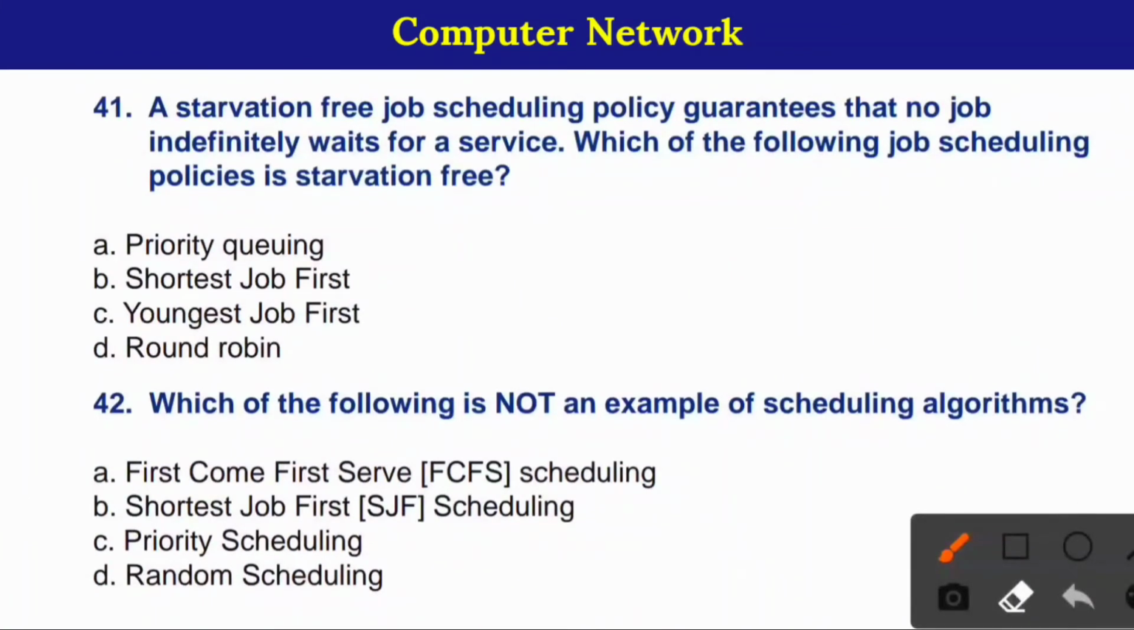41. A starvation-free job scheduling policy guarantees that no job indefinitely waits for a service. Which of the following job scheduling policy is starvation-free? Here correct option is option number D, round robin. 42. Which of the following is not an example of scheduling algorithms? Here correct option is option number D, random scheduling.